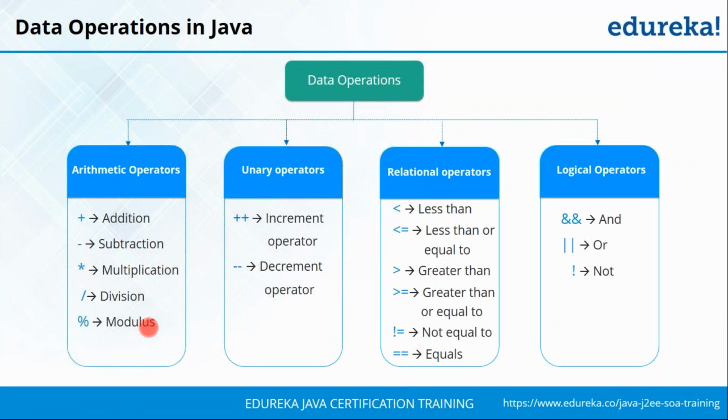So this is something that you may not be familiar with if you're not from programming background. Basically what modulus does is that it performs division, but rather than giving you the quotient, what it gives you is the remainder of that division. So let's say you're going to perform 5 divided by 3. Rather than getting 1, what you're going to be getting is that you're going to be getting 2 as the remainder value. And then you have the unary operator. Now the unary operators basically are increment and decrement value. So let's say there is a specific value that you have initialized.